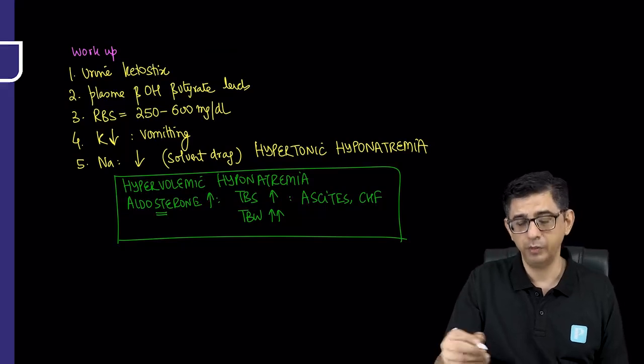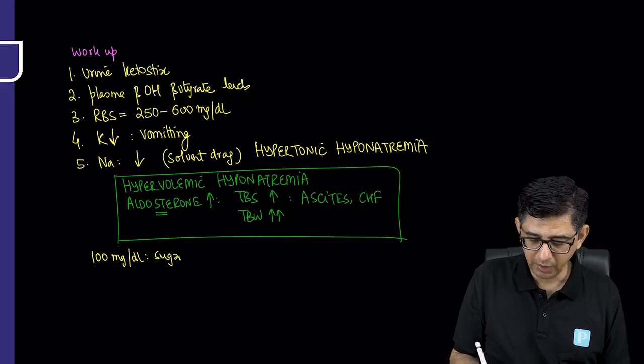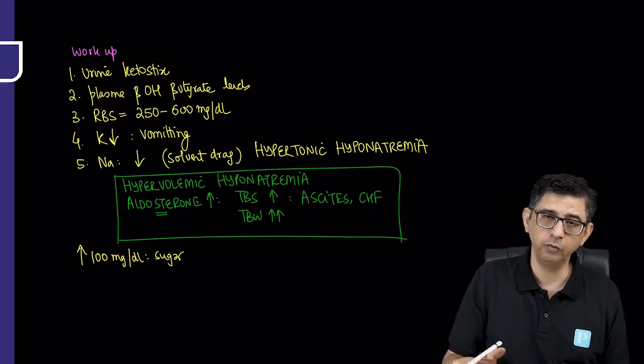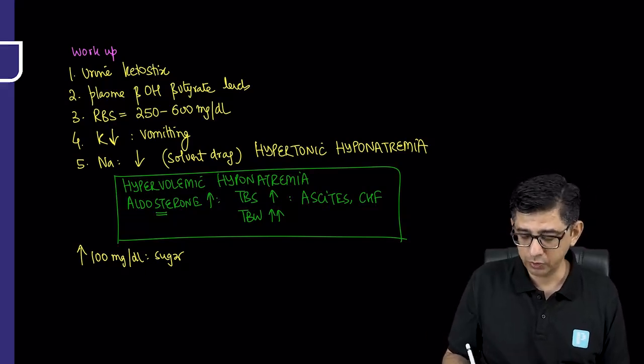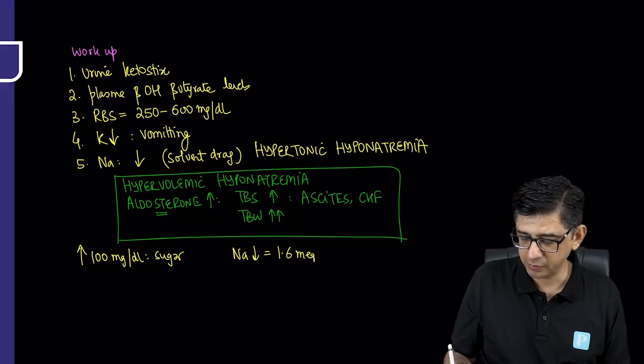And now I'll say a mathematical aspect, which is that for every 100-point elevation of blood sugar, like if sugar in the blood is rising by 100 milligram per deciliter, then it's causing water to come into the system, which will cause this sodium value to fall, and the fall of sodium would be in the range of about 1.6 milliequivalents.